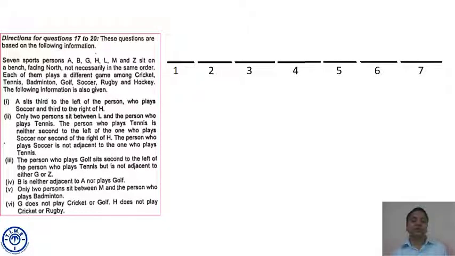And there are only 7 positions. So can we safely conclude that one position is occupied by H? Its third to the right is A, that is seat number 4. 7th position is occupied by the person who plays soccer. We do not know the name, so we write the game below the position. And its third left is the position occupied by A. This is the only possible case which can be fixed. So indirectly, by keeping A at the center, he had fixed its third left as well as third right.